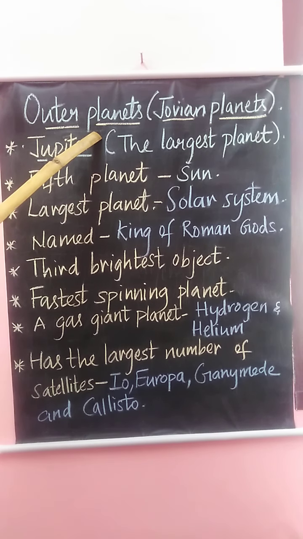Titan is Saturn's largest moon. It is the only satellite in the solar system that has clouds and a dense atmosphere. Dense atmosphere means a thickly crowded atmosphere, or a closely set atmosphere.